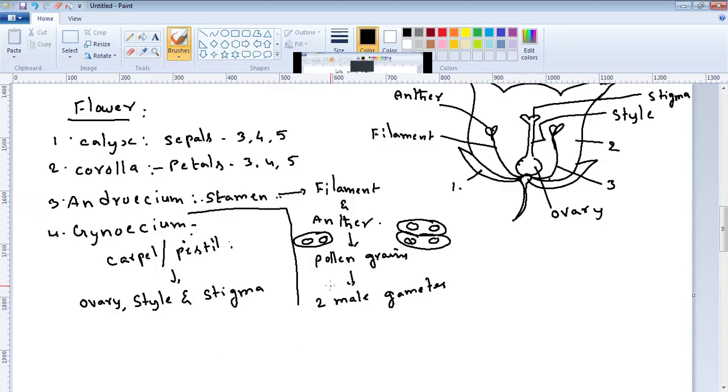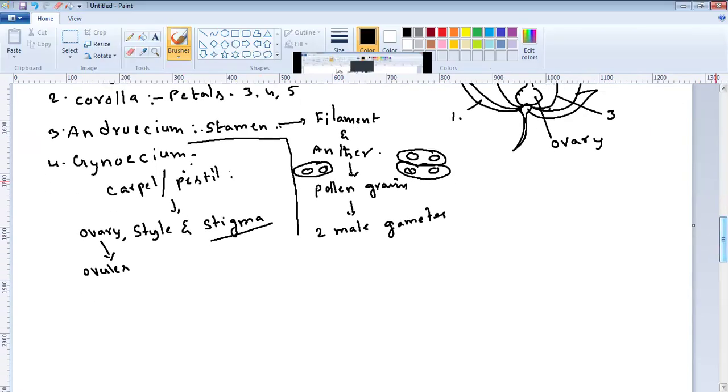The stigma is the receptive surface for the pollen grain. Inside the ovary there are many ovules, and ovules are attached to the placenta. Inside each ovule, the cells undergo meiosis and produce 4 megaspores.